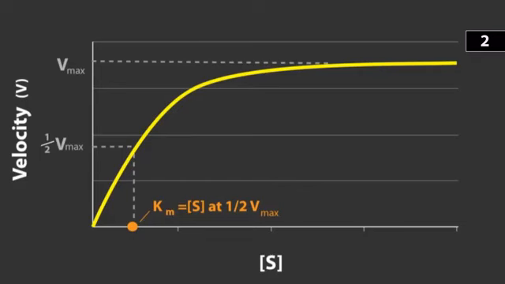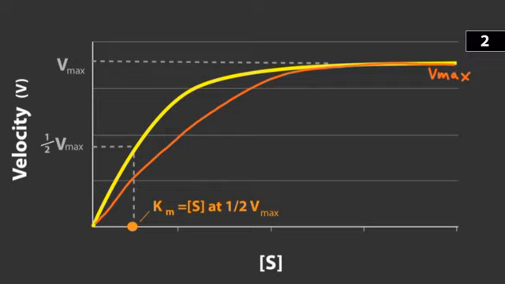A competitive antagonist does not affect Vmax, which is the orange line here. The yellow line is the uninhibited enzyme. If you give enough substrate, you can still achieve that same maximum velocity and overcome the competitive inhibitor. The curve is shifted to the right, but the Vmax does not change.